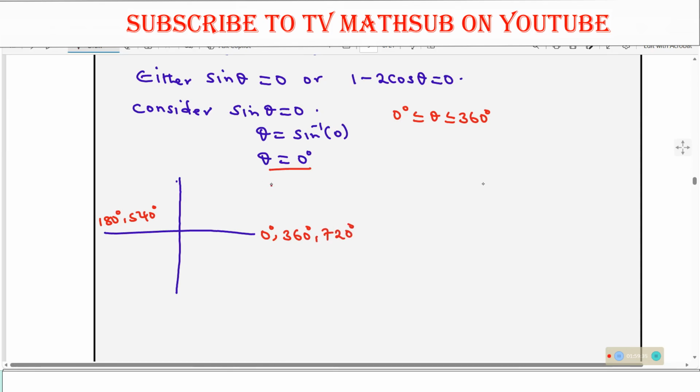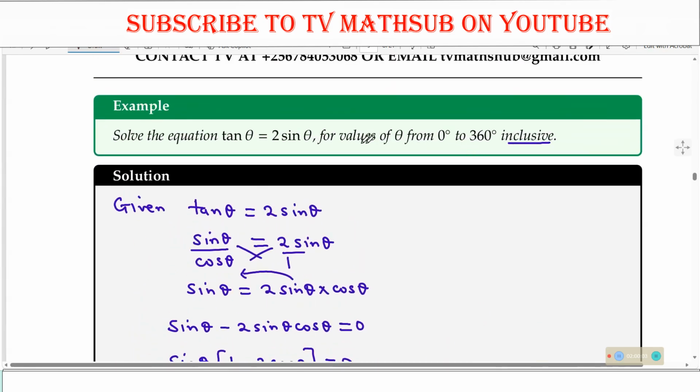But for our case, take the ones which lie in the range: 0 degrees, 180, and then 360.